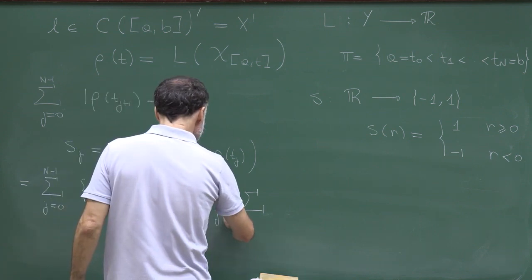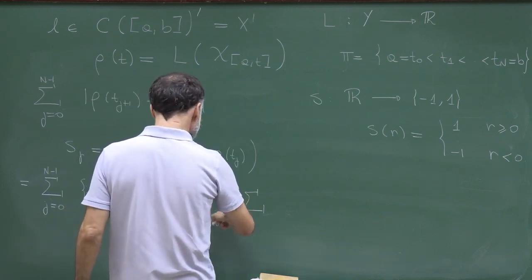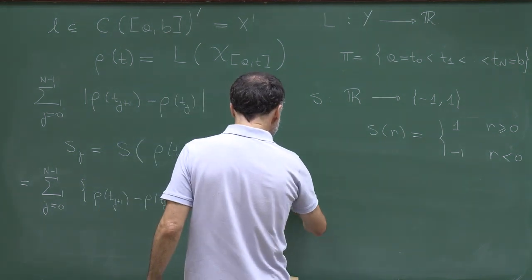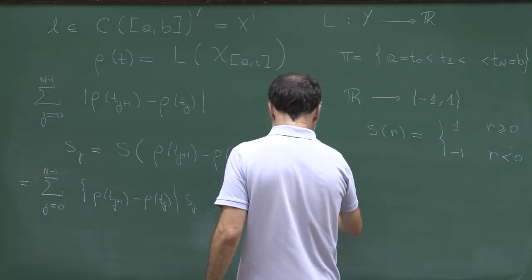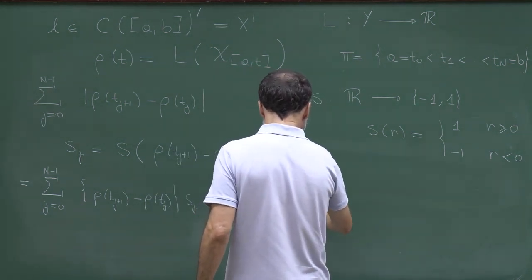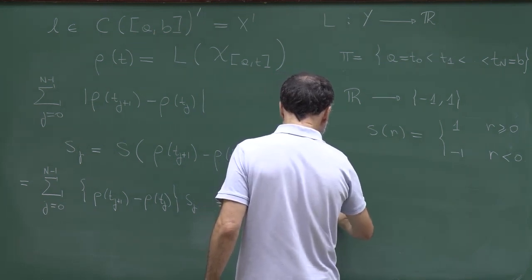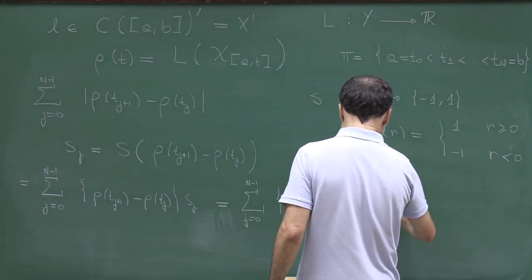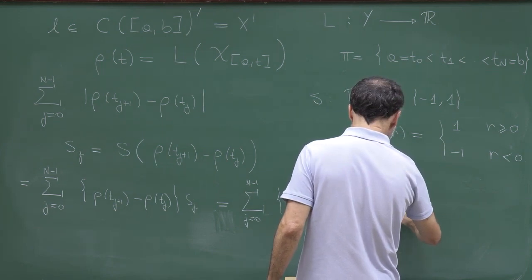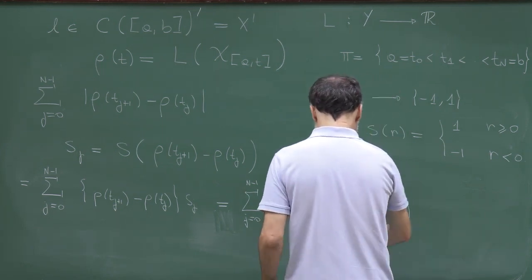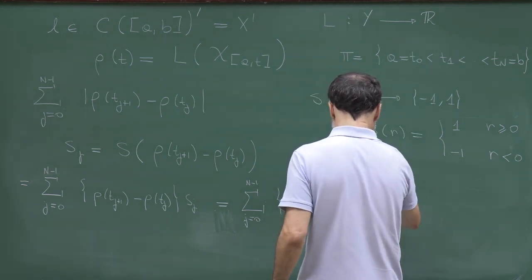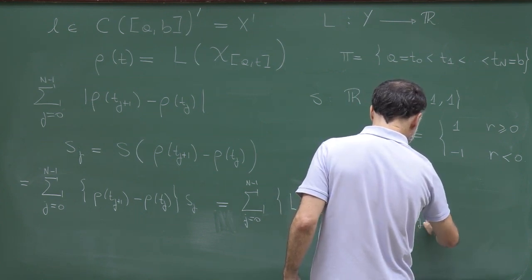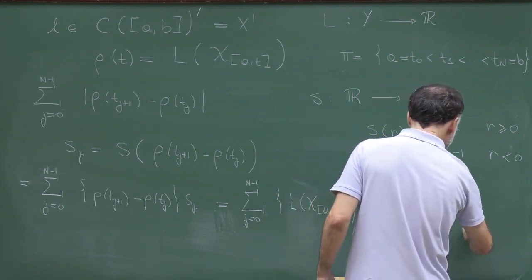So this is the sum from j from 0 to n minus 1 of l of (chi_{[a,t_{j+1}]} minus chi_{[a,t_j]}), and this is multiplied by s_j.